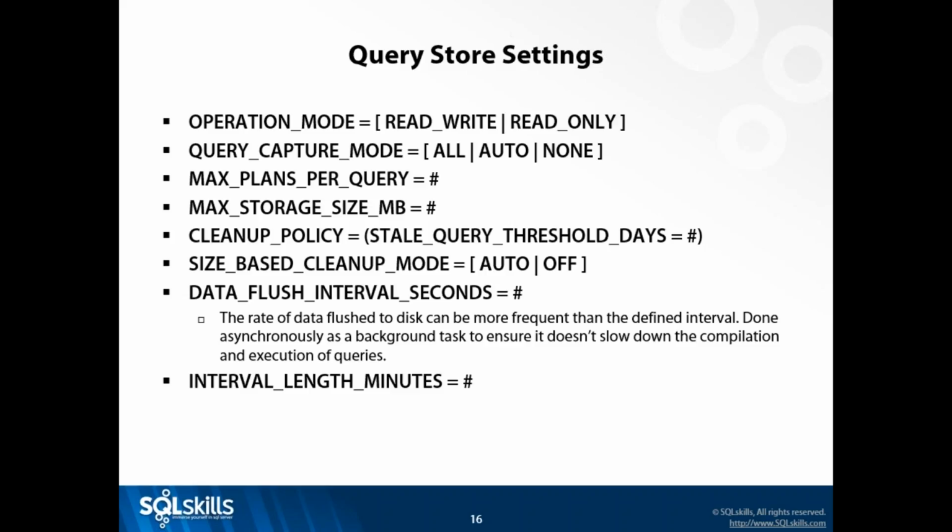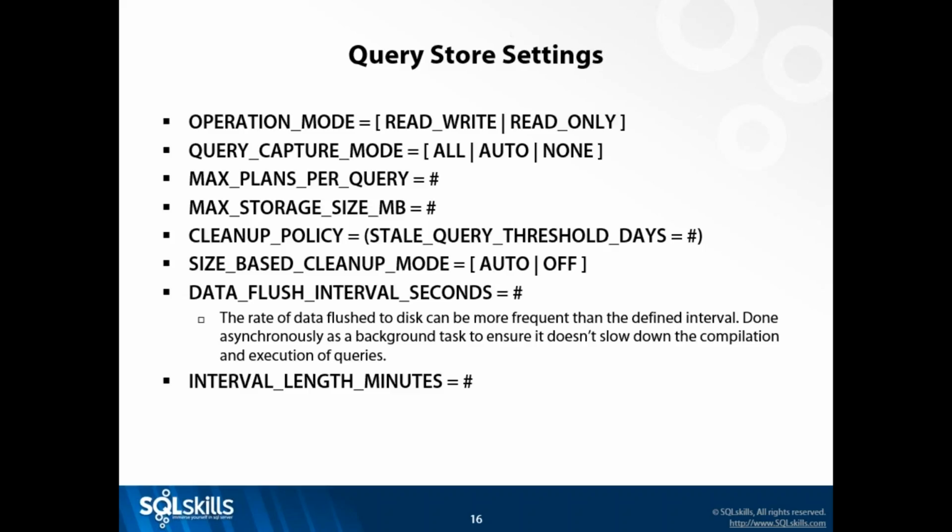Now, this is one of those, it depends. Right? You may be thinking, well, I want to know how much space should I allocate? Well, I can't tell you because I don't know what your workload looks like. I'd said before that our queries have different IDs, and as long as that query text stays the same, then the ID stays the same. But what if you have an ad hoc workload? Queries where you get different input parameters, right? Last name equals Jones, last name equals Smith, last name equals Anderson. Each of those is a separate query, so each of those gets stored as a separate query in query store, and each of those will have a plan.